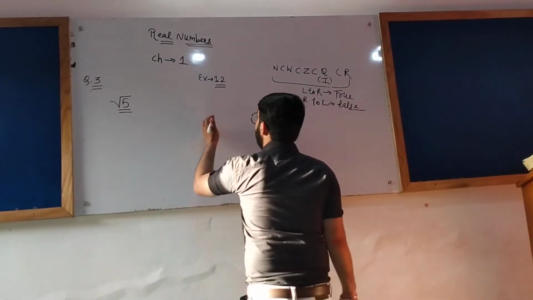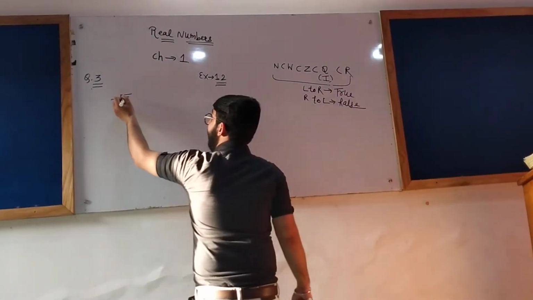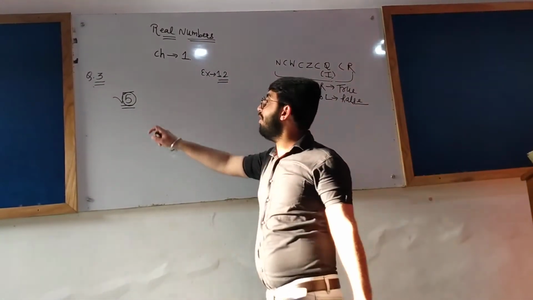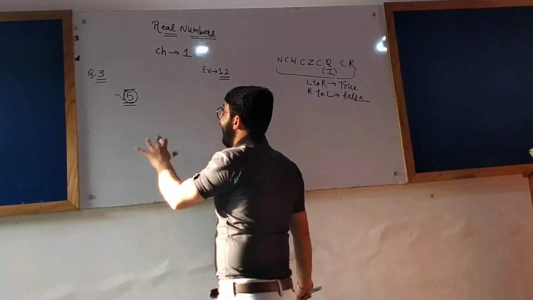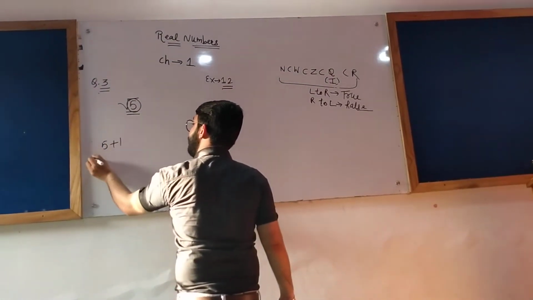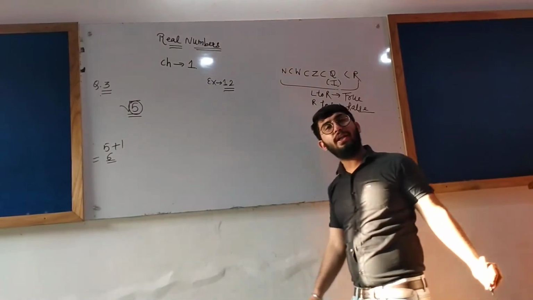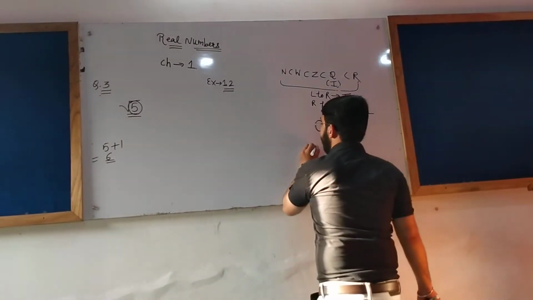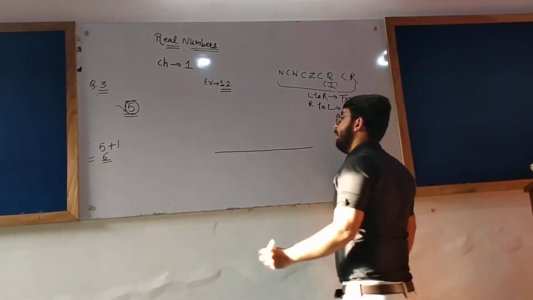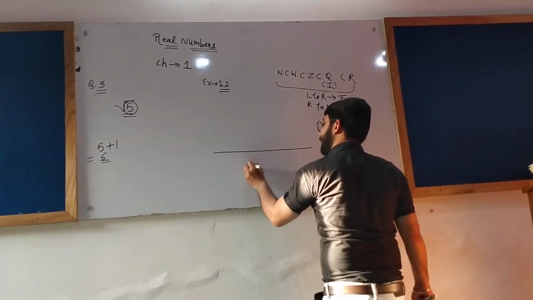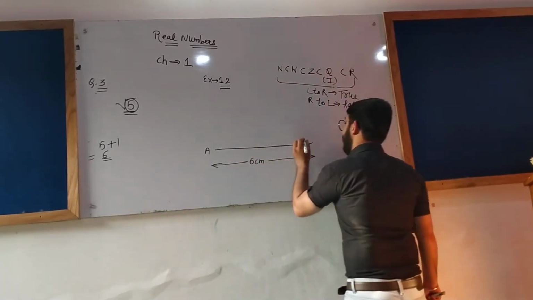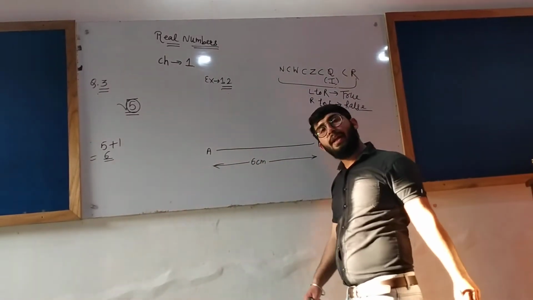Let us see how to represent it. The number within the square root is 5. Whatever number is written within the square root, just add 1 to it. 5 plus 1 gives you 6. Using your scale, draw a line of length 6 centimeter. Let the name of this line segment be AB.